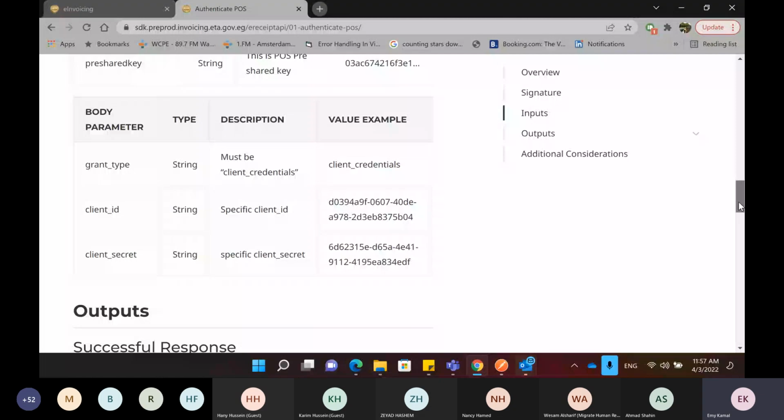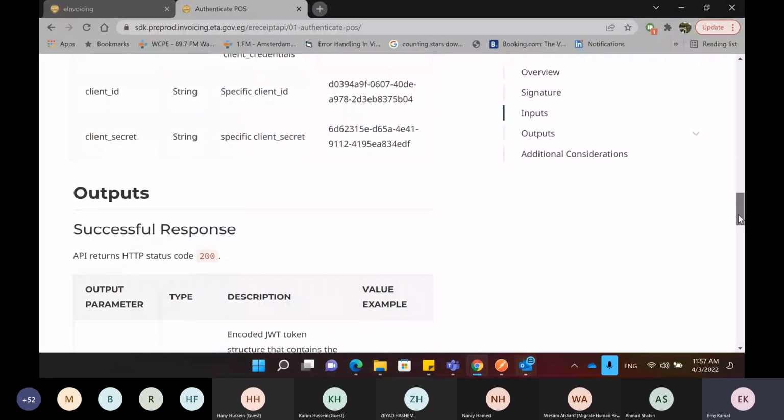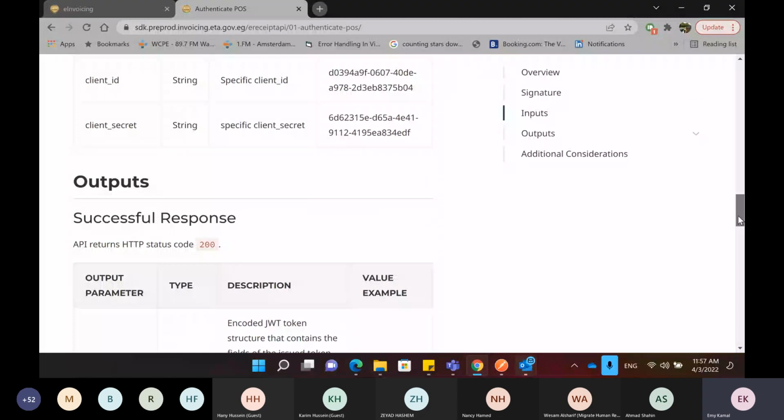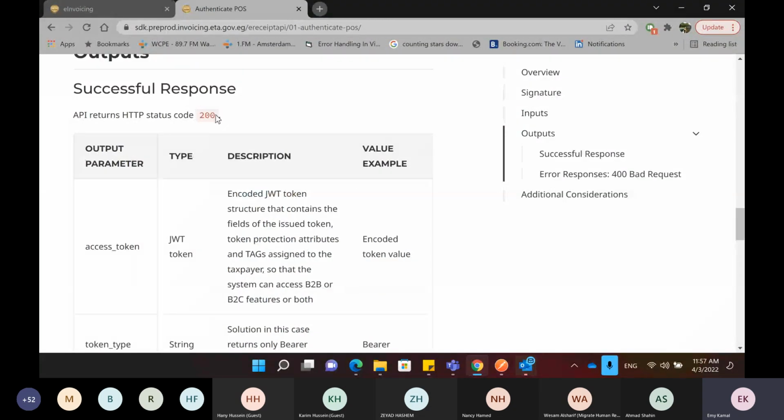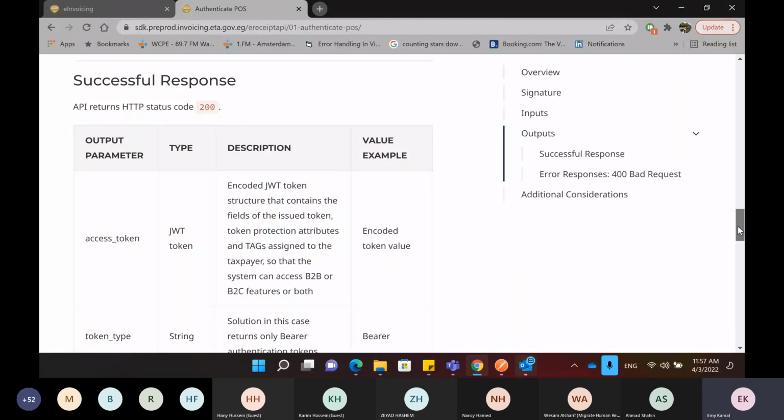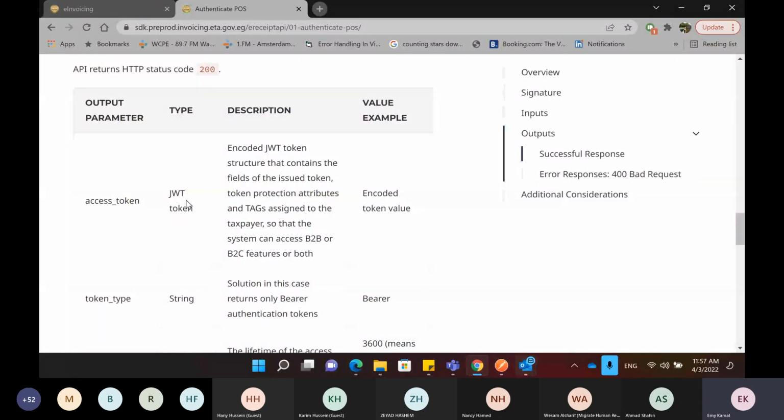After you have given all the input and called the API, what are the outputs that you get? When the call is successful, we have a successful response. Of course it returns a status code 200, and what is returned to you is the access token. It's a JWT token, and this is the token that you will be using to make sure that your point of sale is authenticated, so that you can call the rest of the APIs later on.